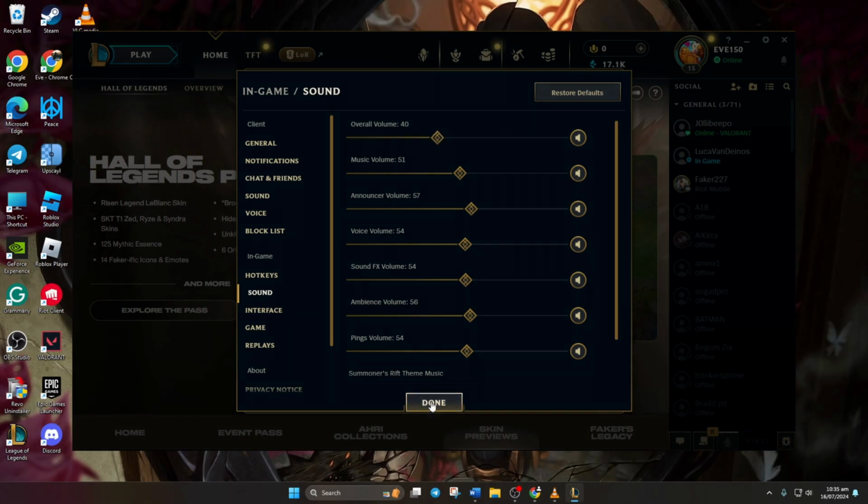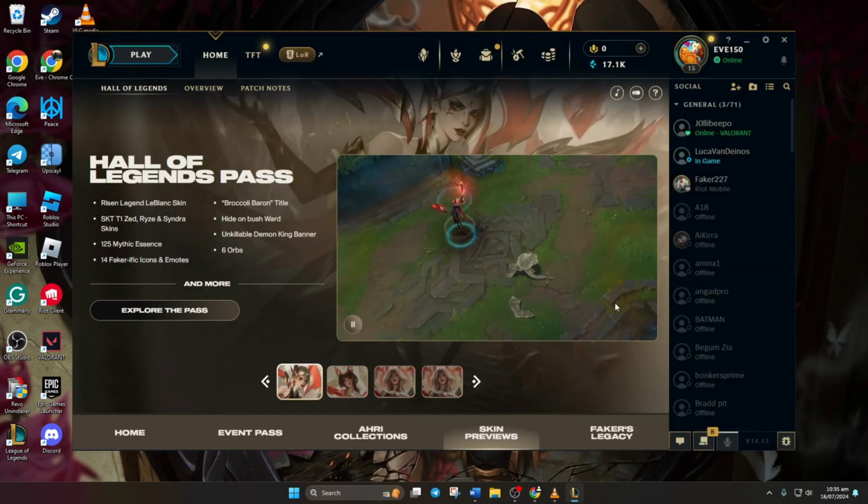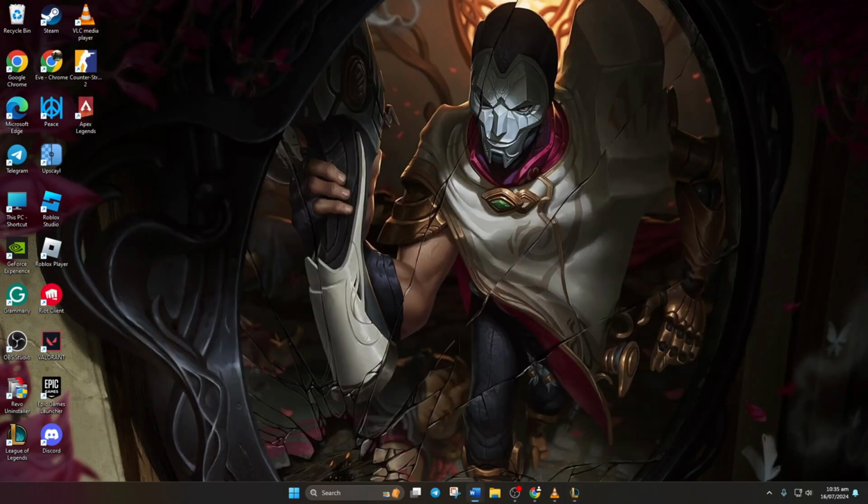Once you've made your adjustments, simply click on Done. And that's all there is to it, and that's how you customize your audio settings in League of Legends.